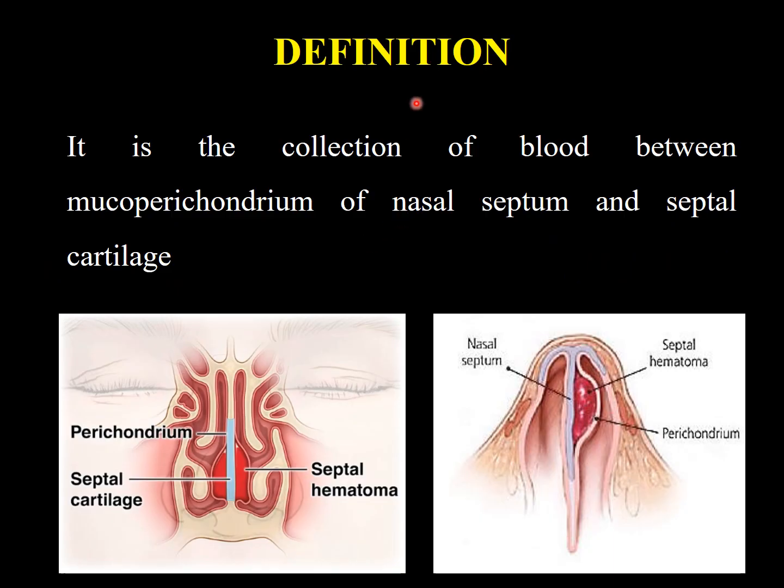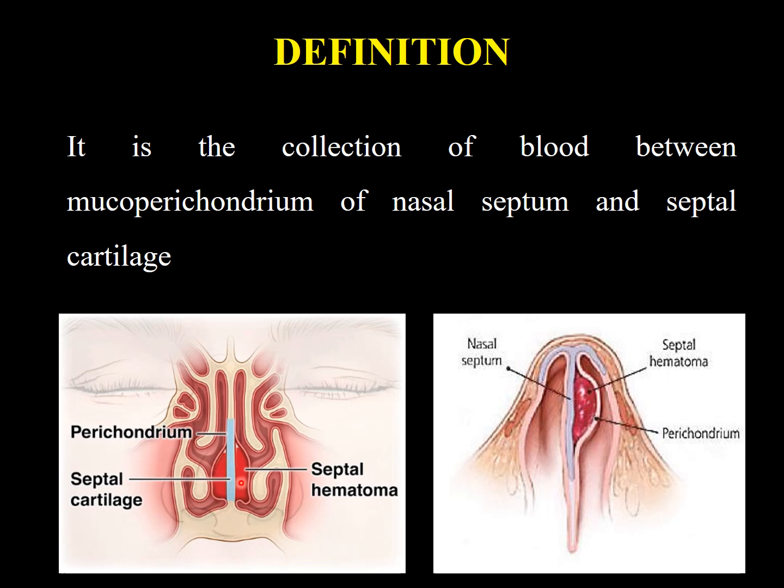Now, septal hematoma. Definition: septal hematoma is basically a collection of blood between the mucoperichondrium of the nasal septum and the septal cartilage. So, this is the septal cartilage covered by the mucoperichondrium. The blood collects between the cartilage and the mucoperichondrium.